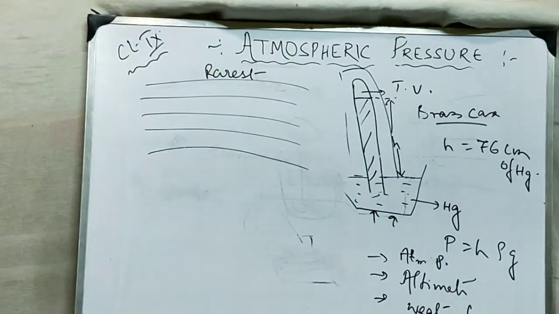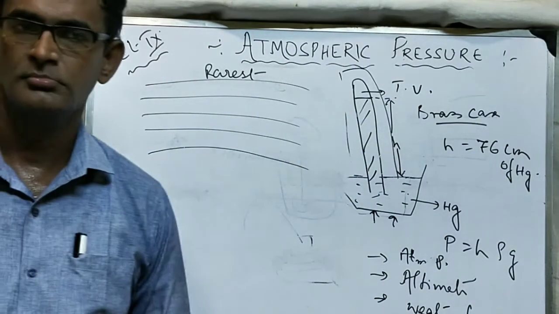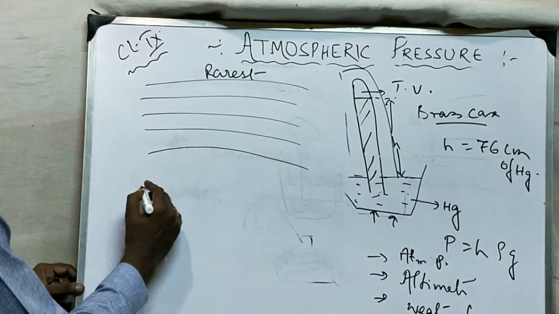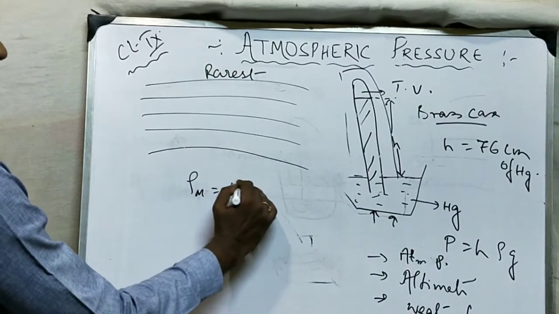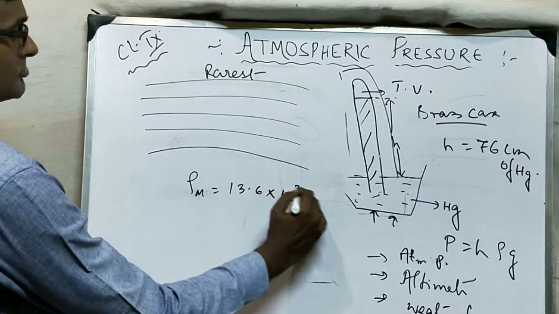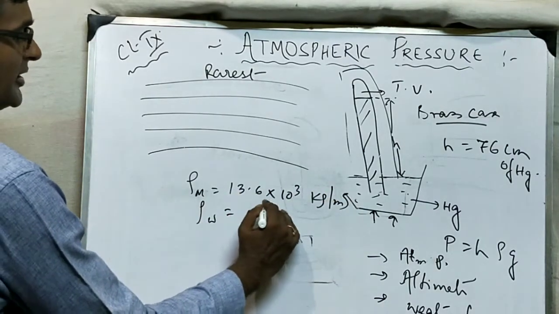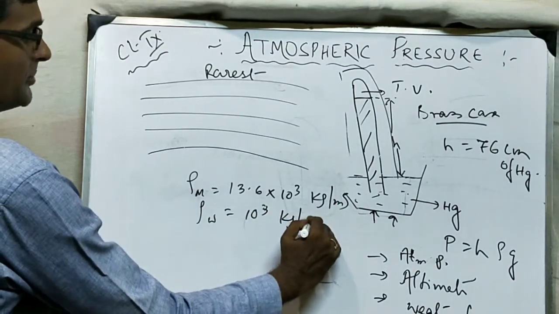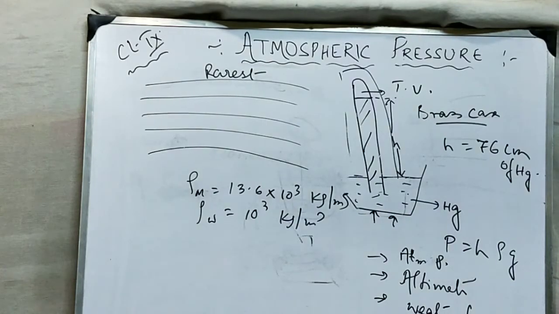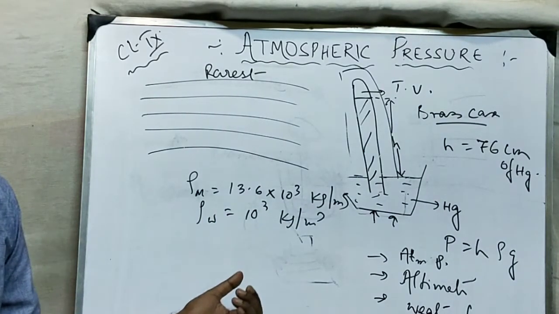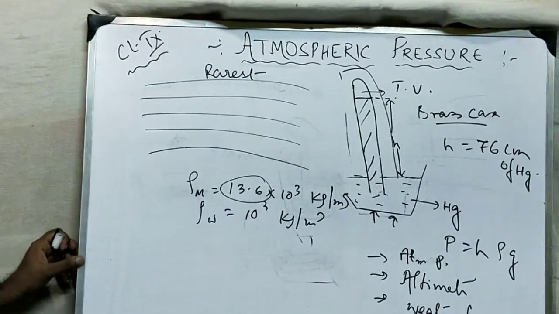Now see what happens. Suppose you decide to make a barometer with water. For the atmospheric pressure, we know the density of mercury is 13.6 into 10 cube kg per meter cube, and the density of water is only 10 cube kg per meter cube. So if I want to measure the atmospheric pressure with the help of water, then the height of the barometer should be 13.6 times more.